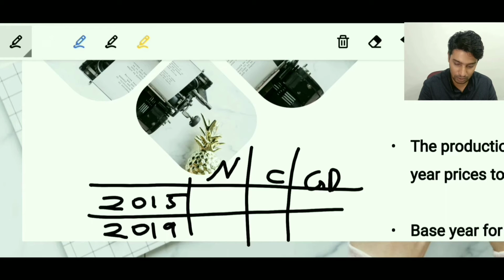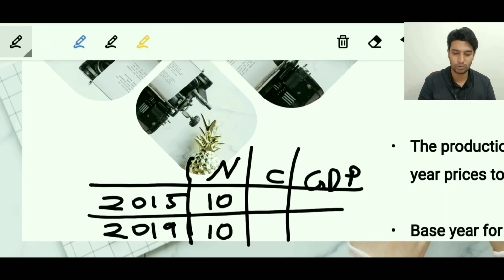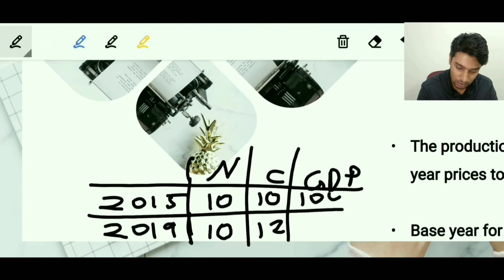Let's assume that between 2015 and 2019 the country has made no progress and is making an equal amount of goods, but the cost of goods has increased from 10 rupees to 12 rupees. So now the GDP will increase from 100 rupees to 120 rupees.